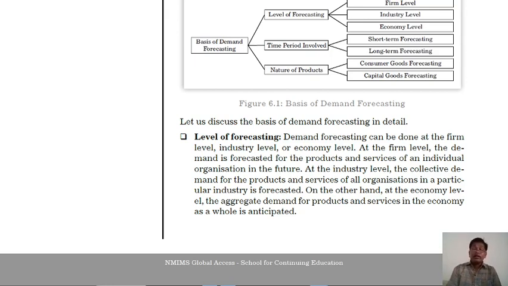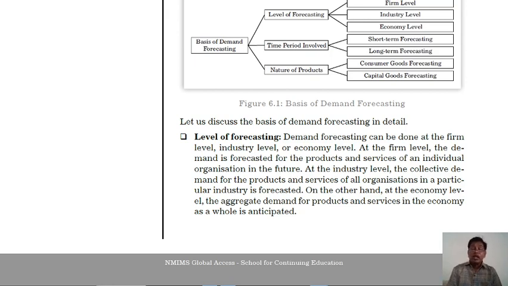At the firm level, demand forecasting is done for the production or services of the individual organization in the future. At the industry level, the collective demand for the products or services of the organizations in a particular industry is forecast, for example, the handloom, handicraft, or textile industry. And at the firm level, the Amul example is more important.